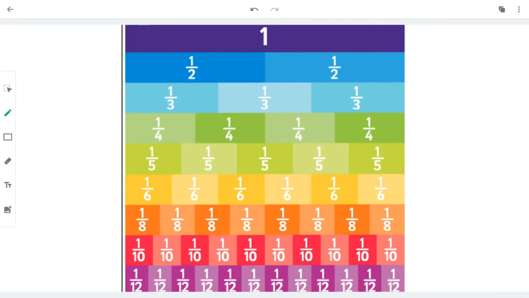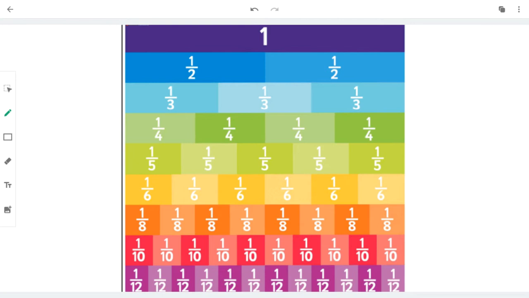So here we have an example of all the fractions that we will be using in class. We're missing the 20ths, I think, but these are the ones you'll see the most often in your textbook and in your homework.